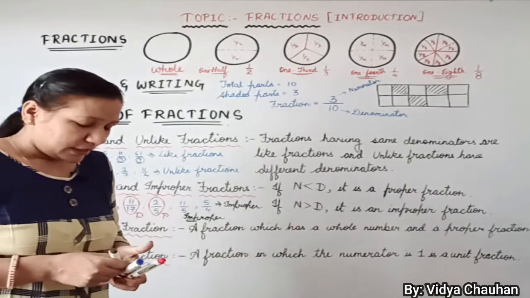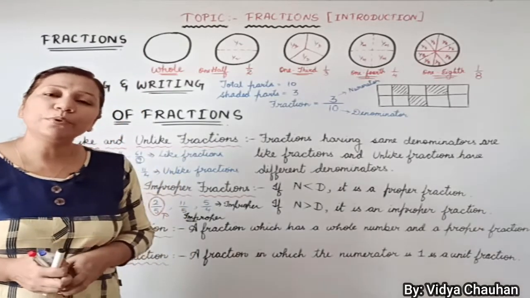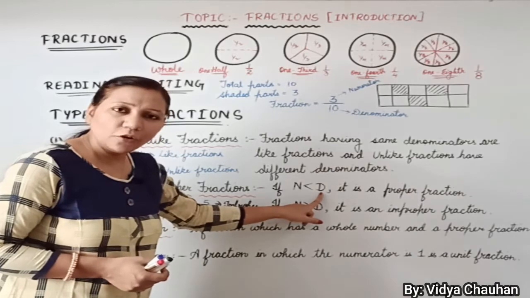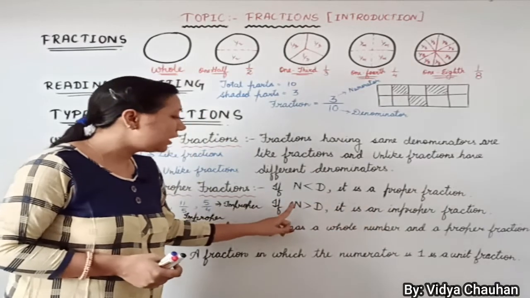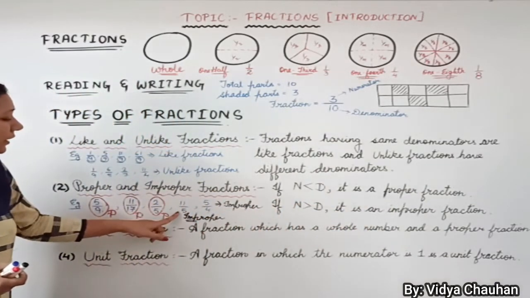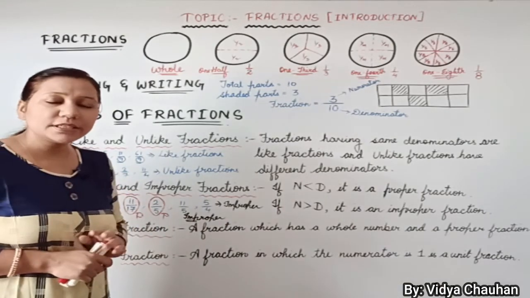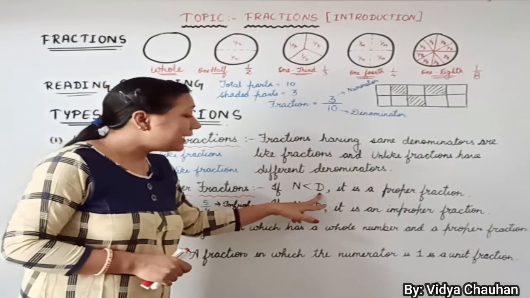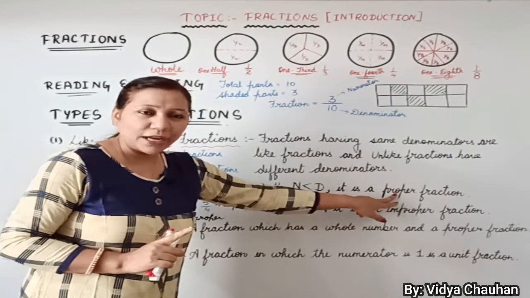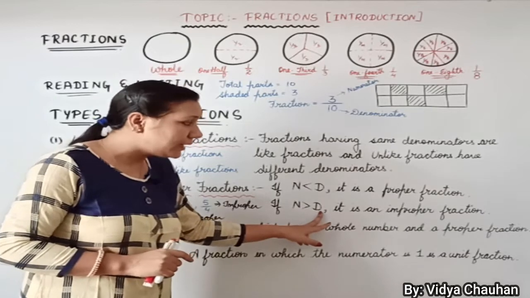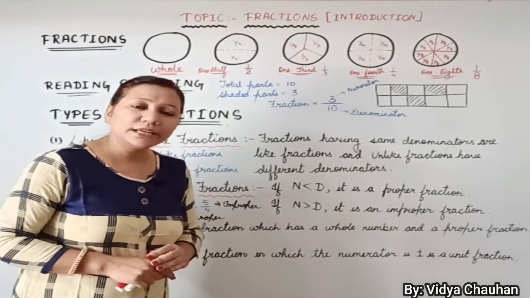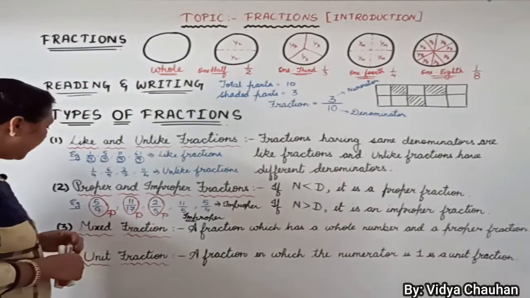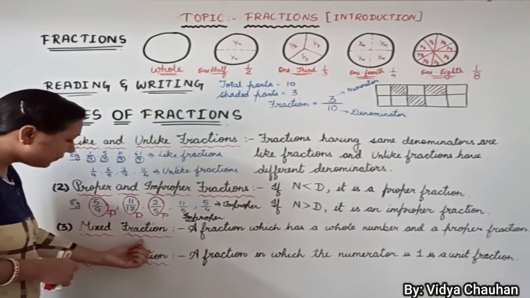So if we talk about proper and improper fractions, proper fraction is one in which numerator is less than denominator, improper fraction is one in which numerator is greater than denominator. So this is how we categorize proper and improper fraction. Numerator less than denominator, proper fraction. Numerator greater than denominator, then it is improper fraction. Clear, students? Coming to the next part, in which we have mixed fractions.